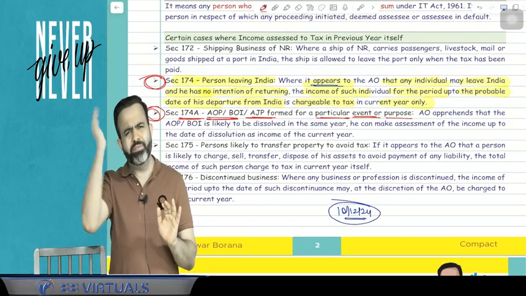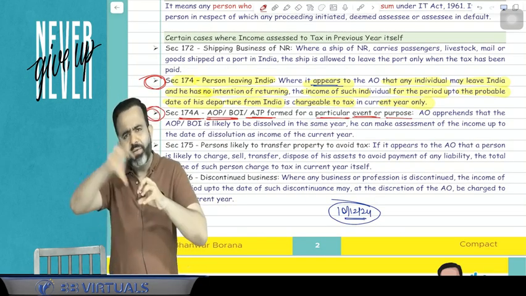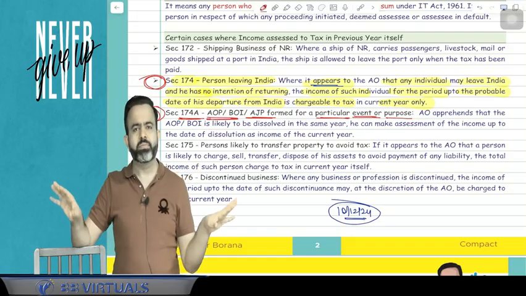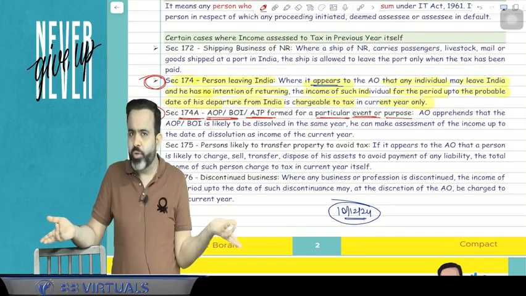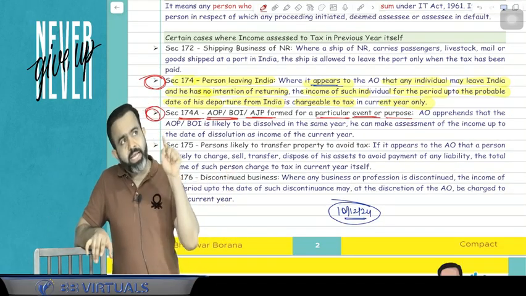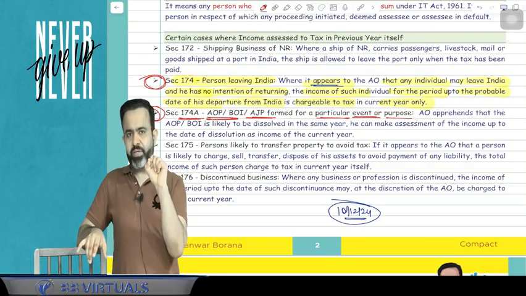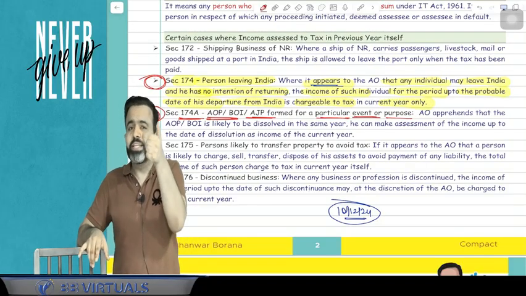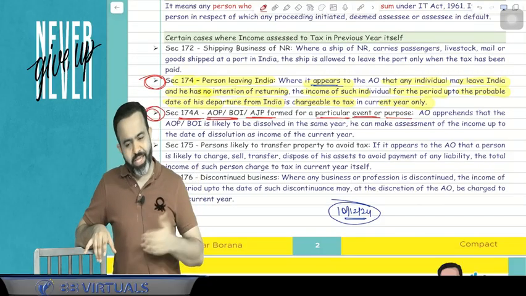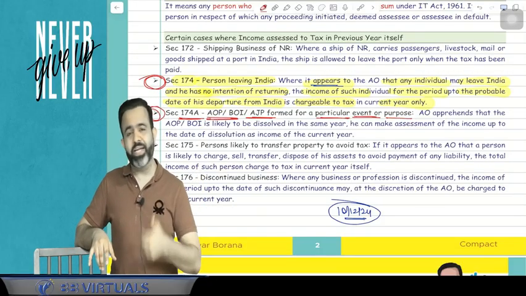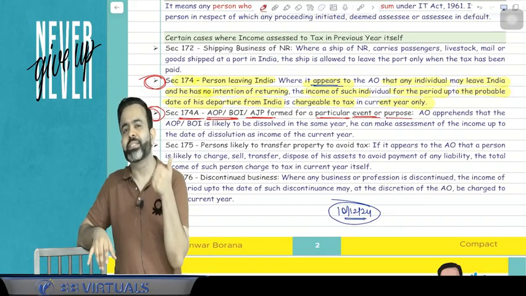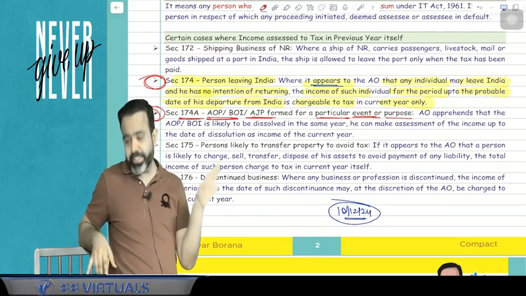Now what is an AOP, BOI? We will discuss later, but try to understand. If we have created that and we have dissolved it, meaning after that 10-day event there is no AOP or BOI, we just dissolve it. Then guys, the income tax department has the power. The AO can ask you to file the return in the current year only and pay the taxes in the current year. He will not wait till the assessment year.